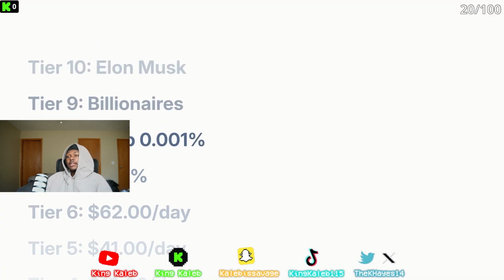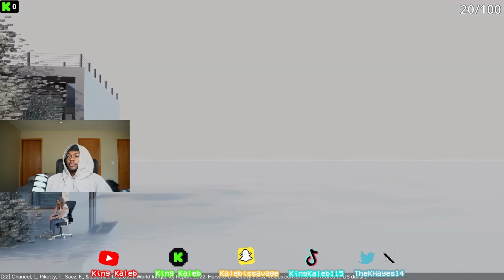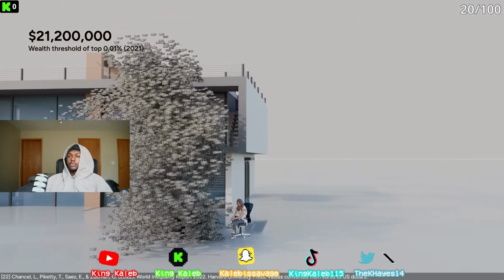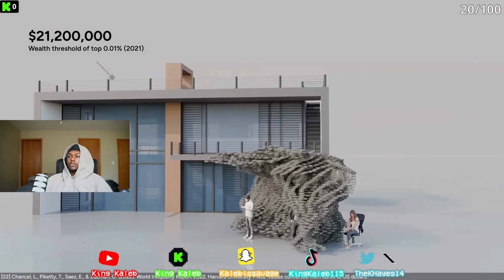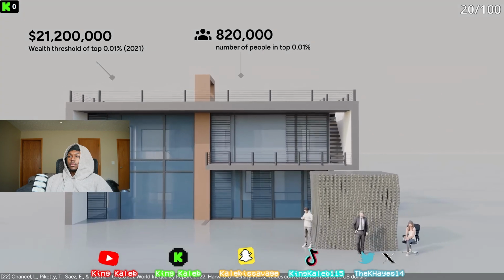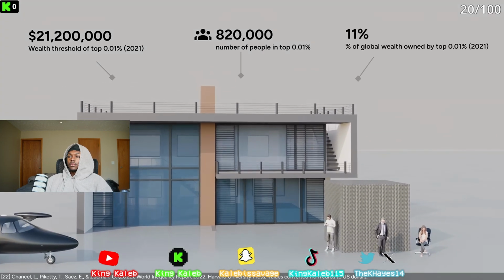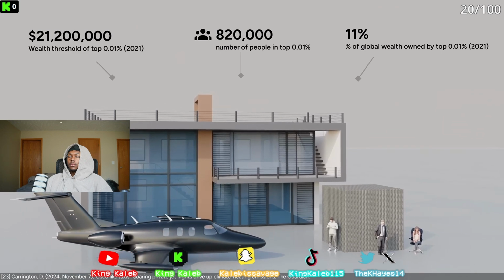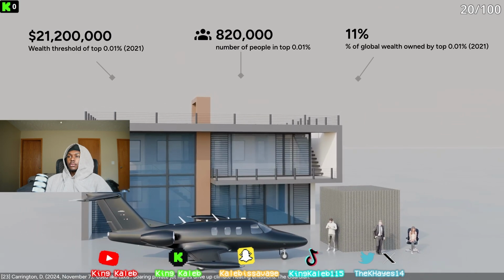Wow, that's a lot. To make it to the top 0.01%, you need a wealth of at least $21 million. There are about 800,000 people in this group, and they own 11% of the world's wealth. It's estimated that private jets are used by about 0.003% of the population, which would be about 30% of this group.